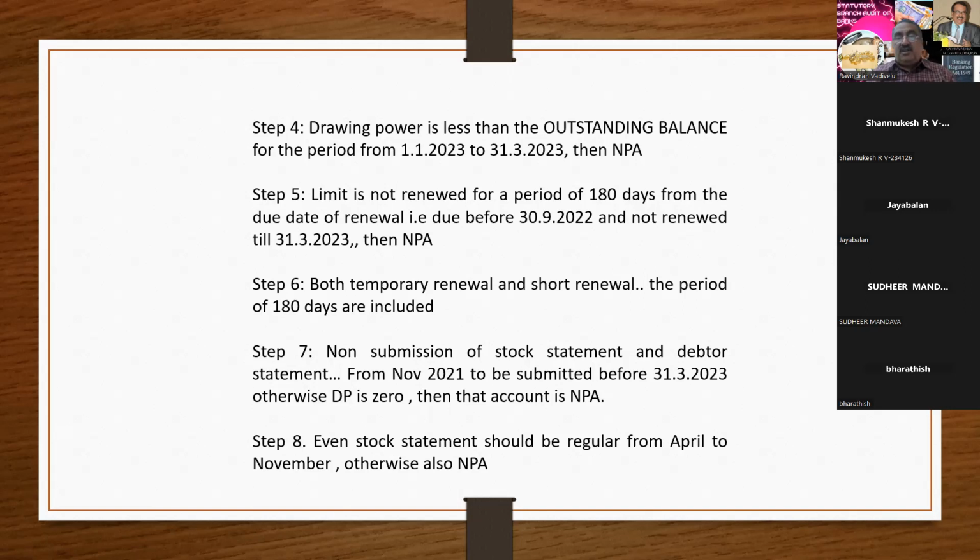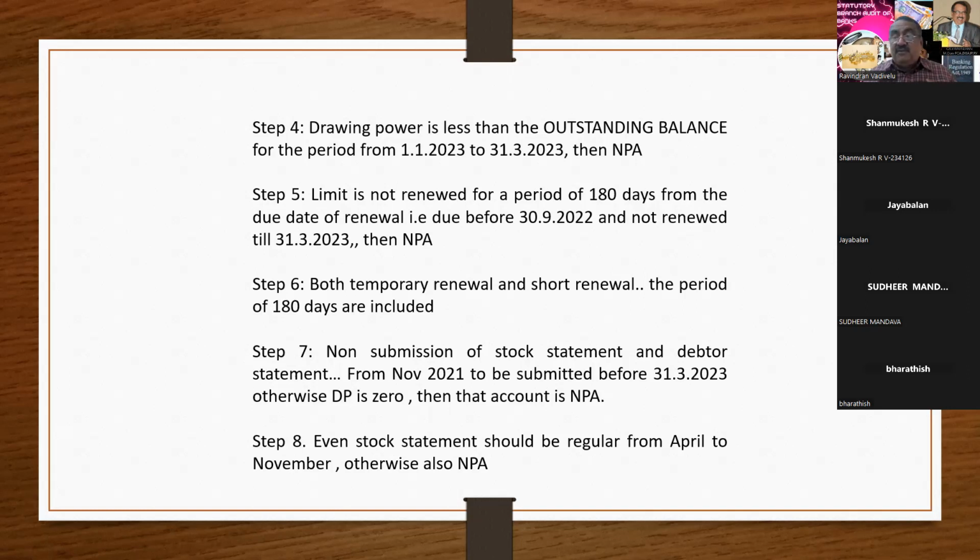Then there was a controversy between the statutory auditor and the stock auditor, and the RBI came to the rescue and verified the loan statement. They said that yes, the stock auditor is correct, his identification is correct, that is me. But they issued notice to the statutory auditor: why have you not classified this account as NPA?